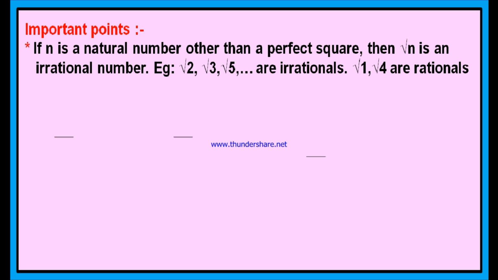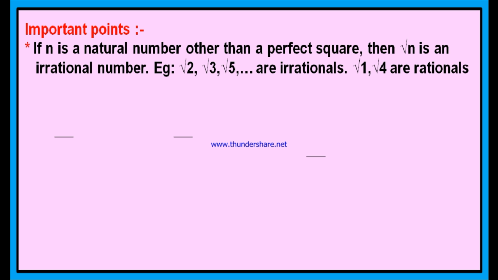Understood? Okay. Now, if I ask root 81, how can you say whether it is a rational number or an irrational number? What can you say? Good. Root 81 is equal to 9, a rational number. Since 81 is a perfect square, the square root of 81 is a rational number.